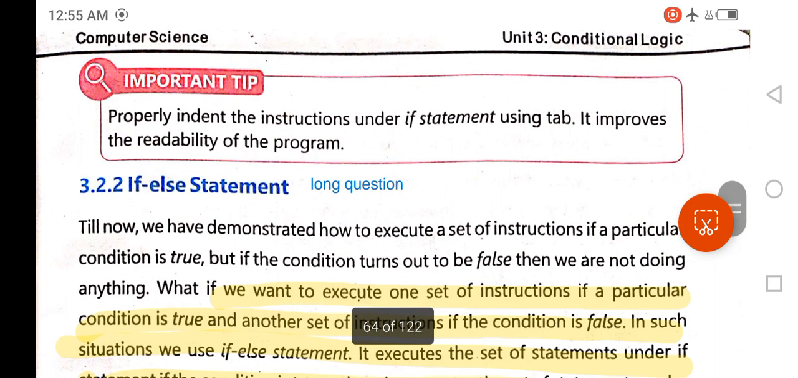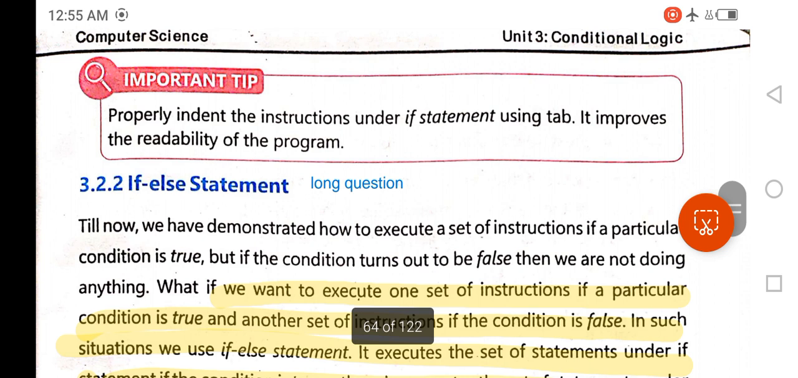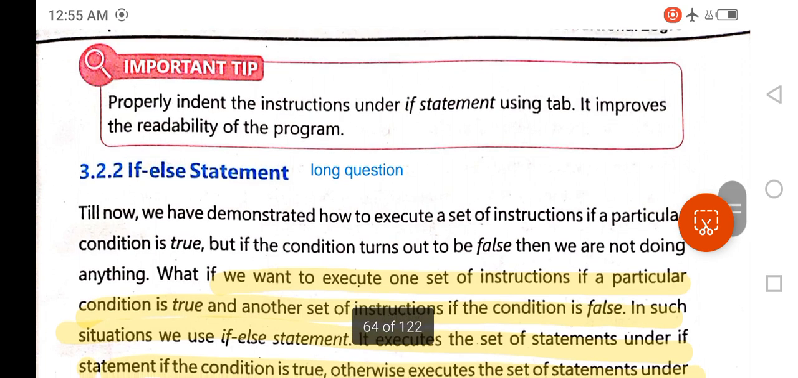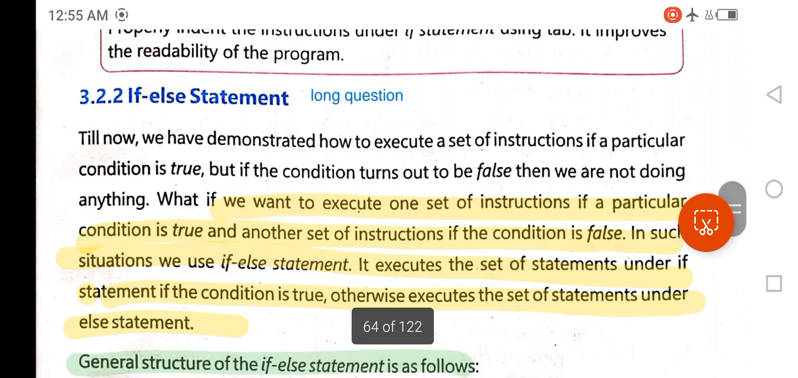Here's a tip for you. Properly indent the instructions under each statement using tab. It improves the readability of the program.